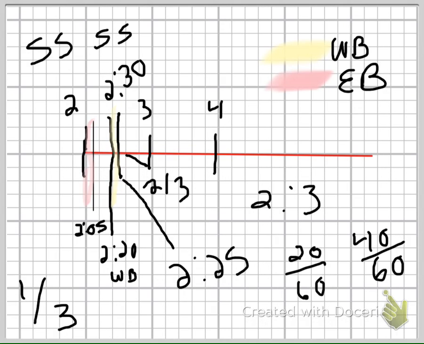This is my explanation of the question we were working on, number 12, with the buses at the 10th Street stop. So, what I'm showing you here is that from 2 to 2:05, the eastbound train is waiting to be loaded. Now, but from 2:05